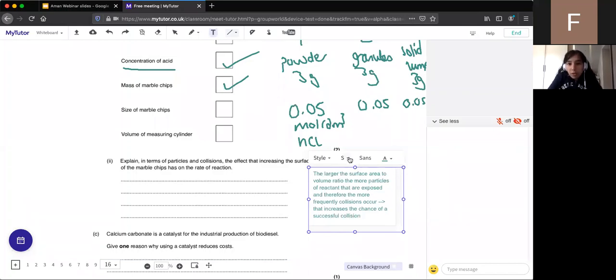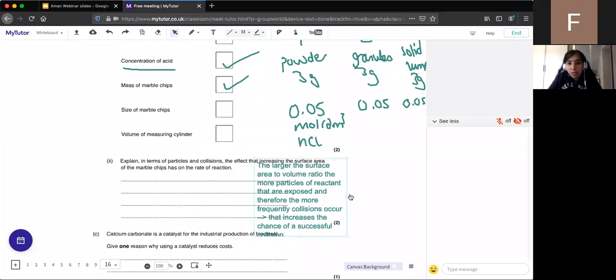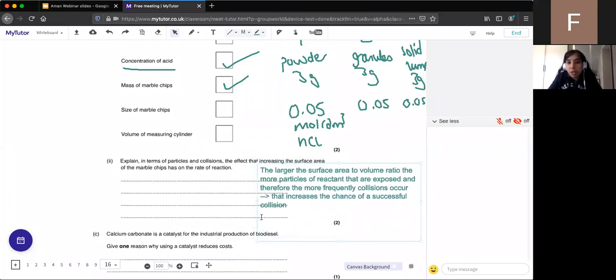Okay, sorry, that's a bit small. Let me make that a bit larger. There you go. So that's the answer to that question there. So the larger the surface area to volume ratio, the more particles of reactant that are exposed, and therefore the more frequently collisions occur, and that increases the chance of a successful collision.